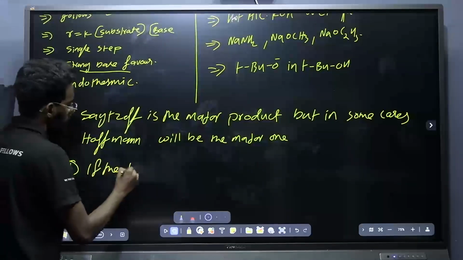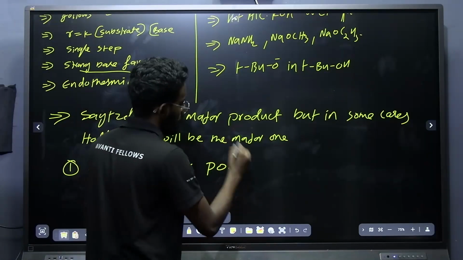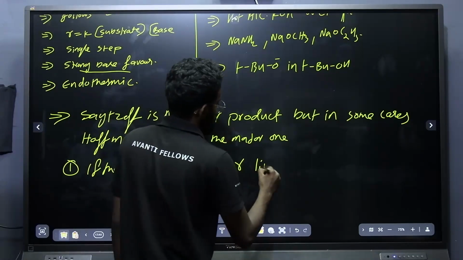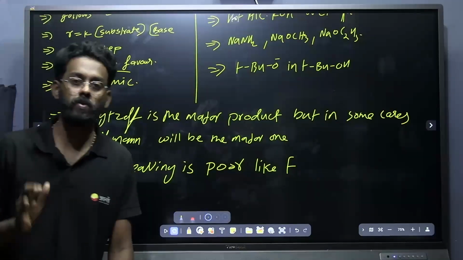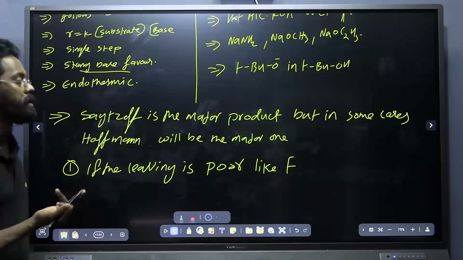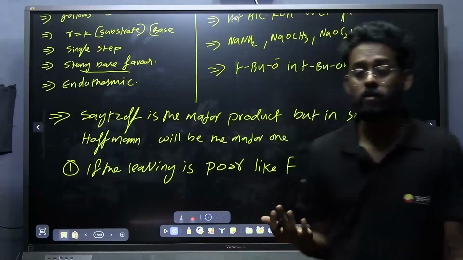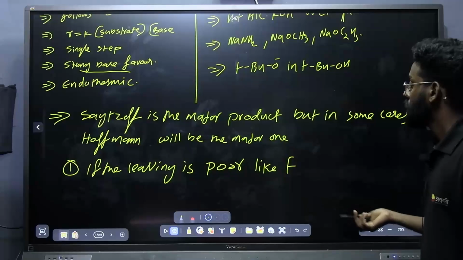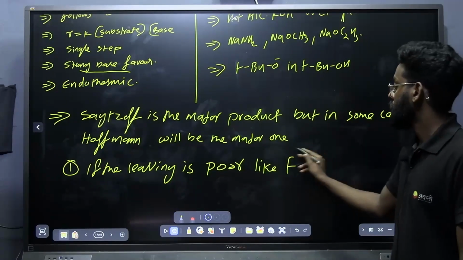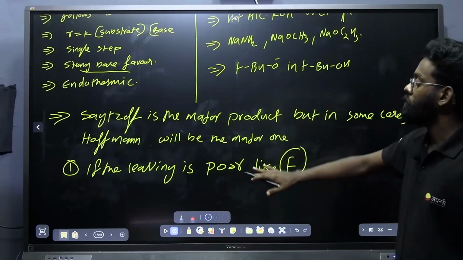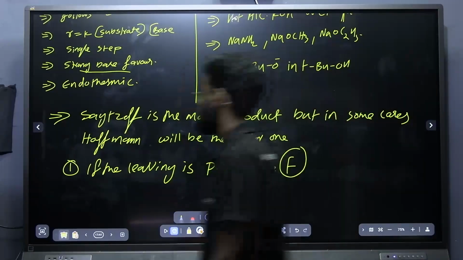If the leaving group is a poor leaving group, for example fluorine, we know that the rate of an elimination or substitution reaction depends upon the leaving tendency of the leaving group. That is, poor bases are good leaving groups. If the leaving groups are very poor, or the leaving tendency is very low, then in those cases Hofmann will be the major product and Zaitsev will be the minor product.